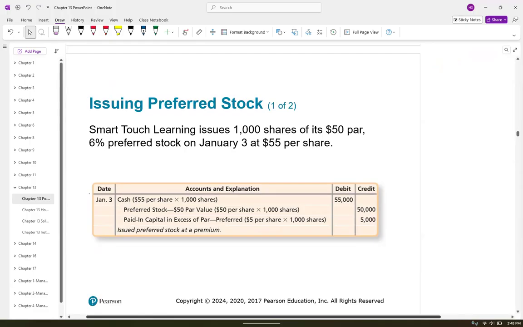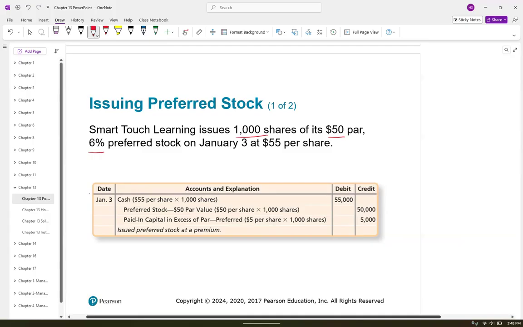Okay. All right. Then issuing preferred stock. Everything you learned from the common stock will apply to preferred. So we have Smart Touch Learning issuing 1,000 shares of $50 par, and that's really typical. You'll see a higher par value on preferred stock. This 6% has to do with dividends. I don't think we're doing dividends in this one. I believe we'll account for dividends, yes, in another learning objective.